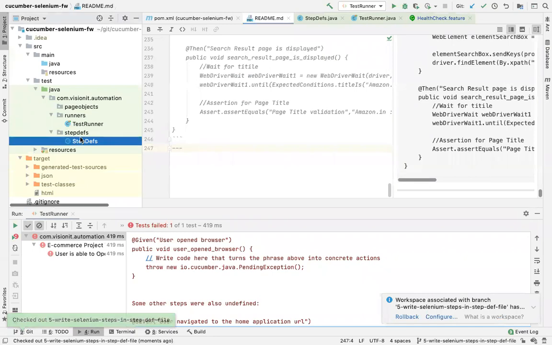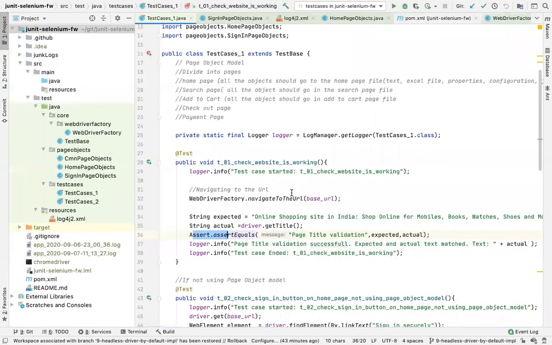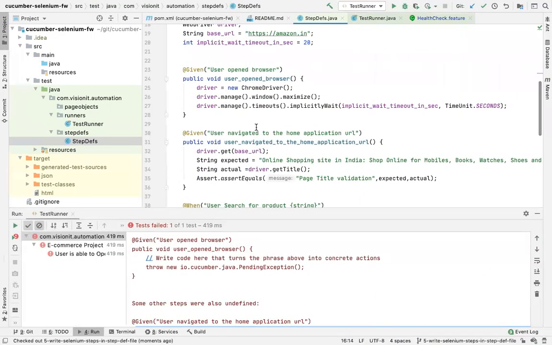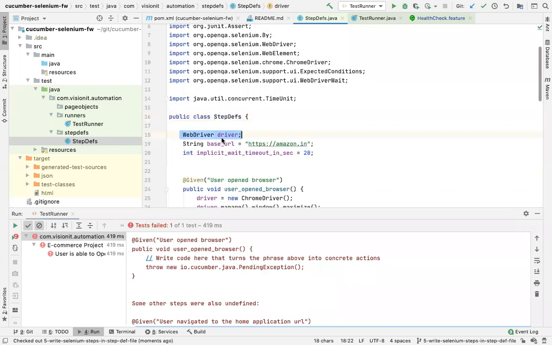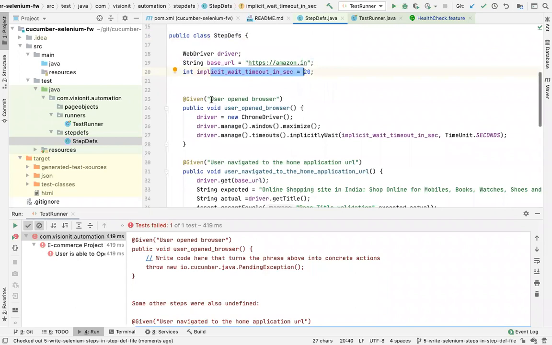So now in the step definition file, I have actually nothing. I've done nothing. I've just copied these statements, right? And I put it here, but in a different way. First is WebDriver driver. Then I've written the base URL of Amazon.in. I've written a variable at the top. Then I have a statement called user open browser. So now for Cucumber to successfully execute this, I need to write corresponding steps.